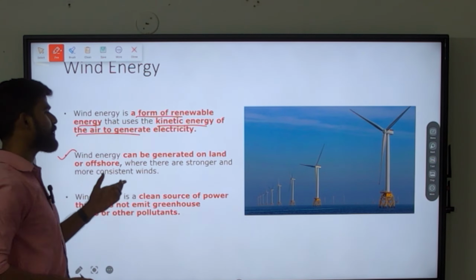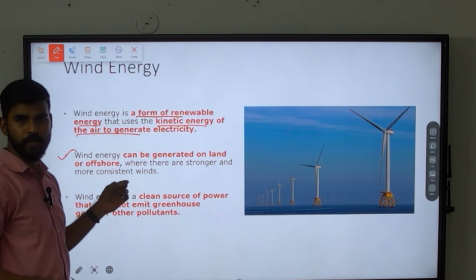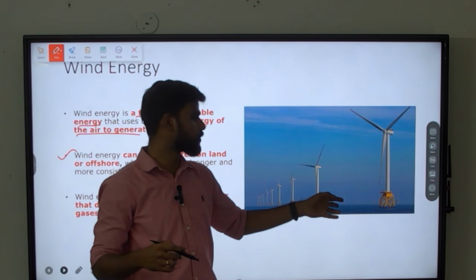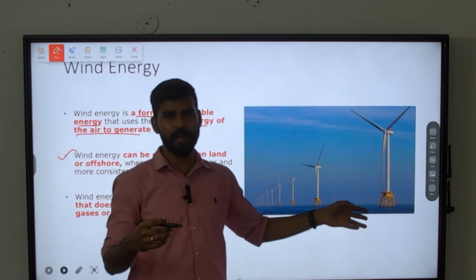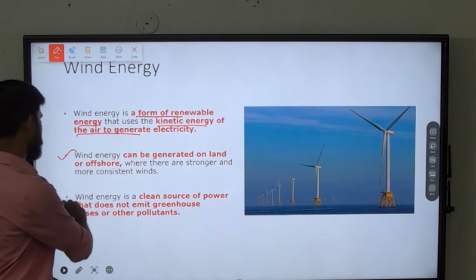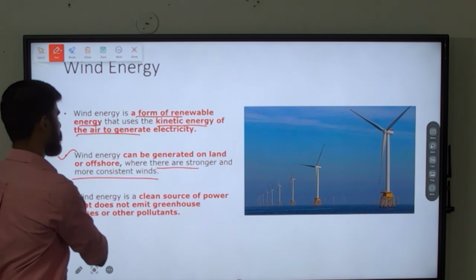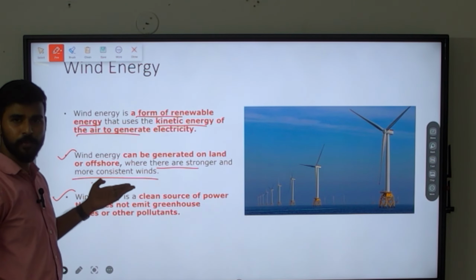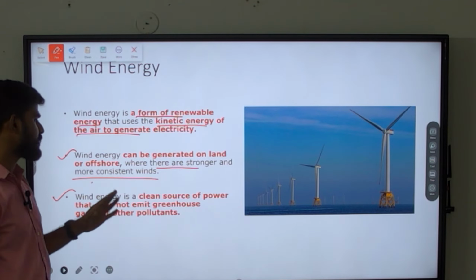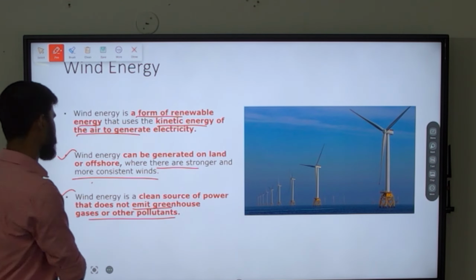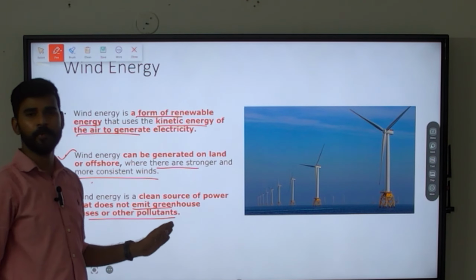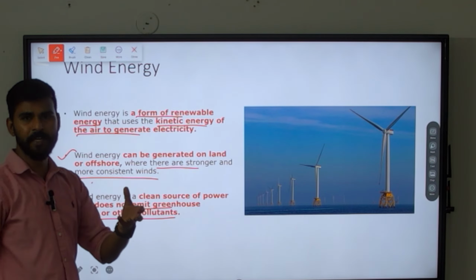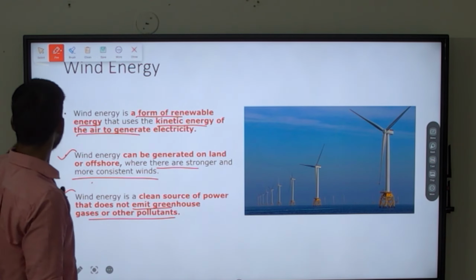Next, wind energy can be generated on land and offshore. This is also important. We might have seen many windmills on land, but offshore windmills are also present, and they have higher potential. We place such windmills wherever we experience stronger and consistent wind conditions. Next, wind energy is a clean source of power that does not emit greenhouse gases and other pollutants. This is why we are giving importance to wind energy, because it does not emit any greenhouse gases.